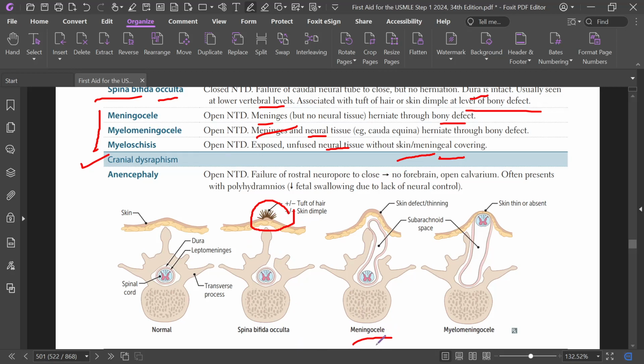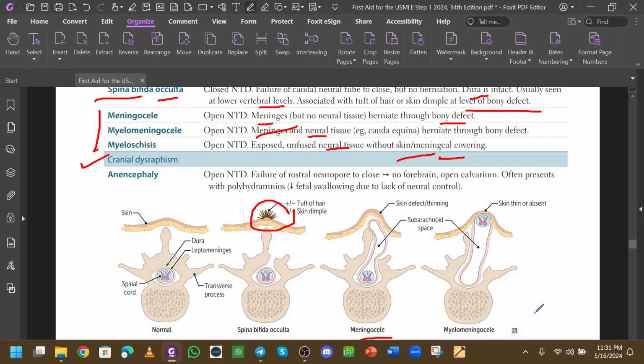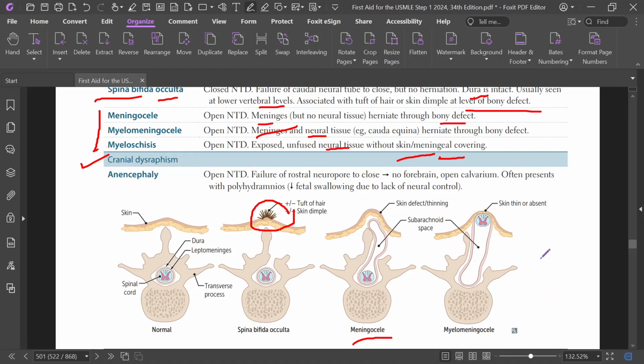In meningocele, there is herniation of the meninges through bony defect. There is open neural tube defect. And in myelomeningocele, there is herniation of the meninges as well as neural tissue or spinal tissue. And in myeloschisis, there is unfused neural tissue.